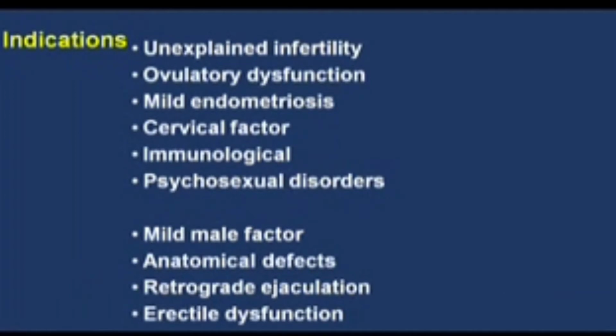The indications for doing an IUI with a husband or partner semen sample are unexplained infertility, ovulatory dysfunction like in polycystic ovarian syndrome, mild endometriosis, cervical factor infertility, immunological causes of infertility, and psychosexual disorders like non-consummation of marriage where IUI can be done under sedation or anesthesia, mild male factor infertility, anatomical defects like hypospadias, retrograde ejaculation, and erectile dysfunction.